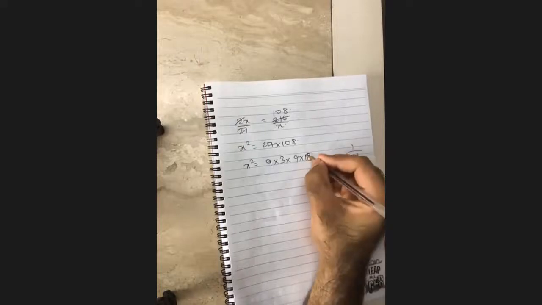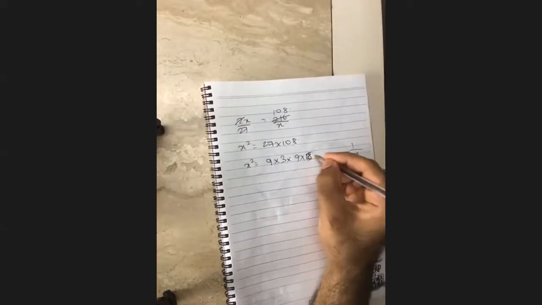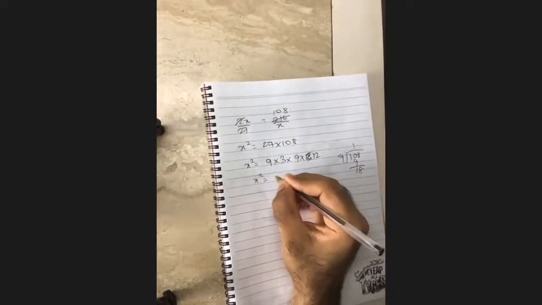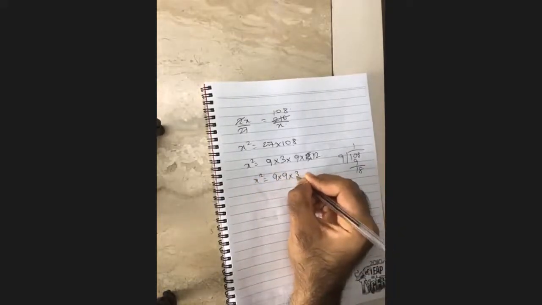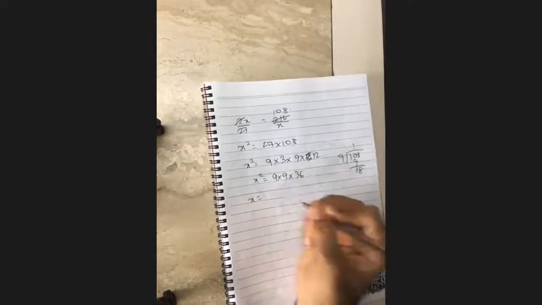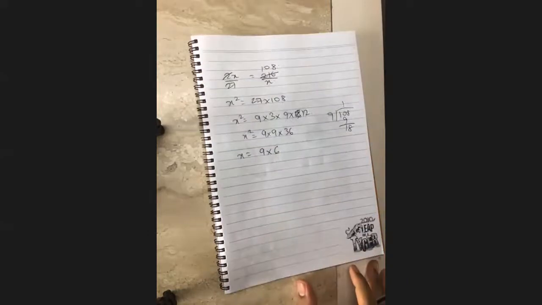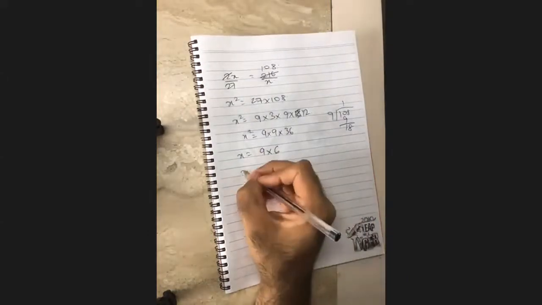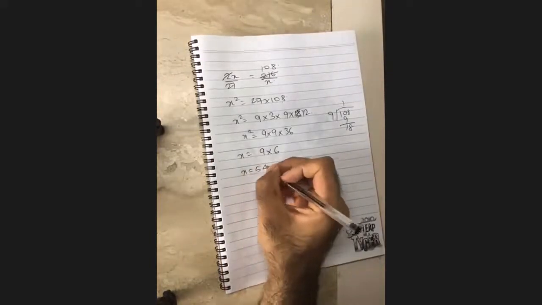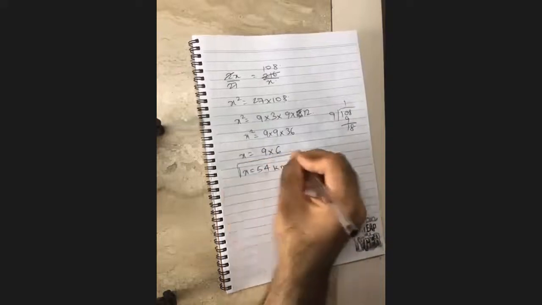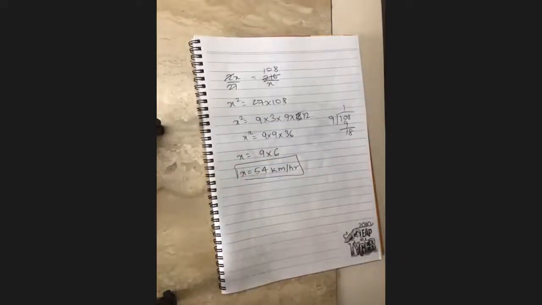Not 9 into 18, what am I doing? 9 into 12. So isn't this x square is equal to 9 into 9 into 36? So what is x? 9 into 6. Are you understanding what I just did here? Did you understand this?